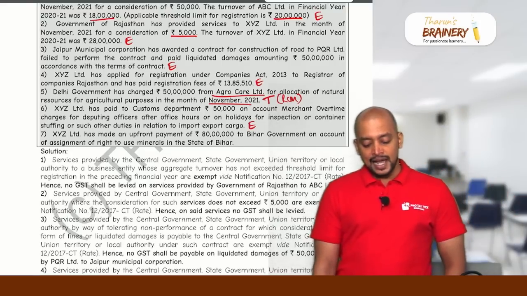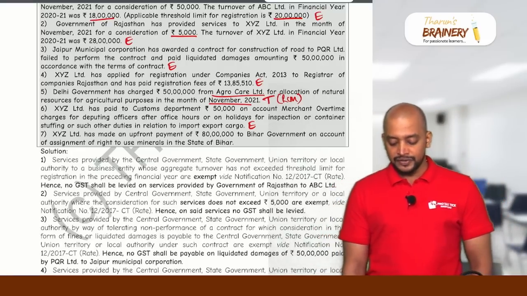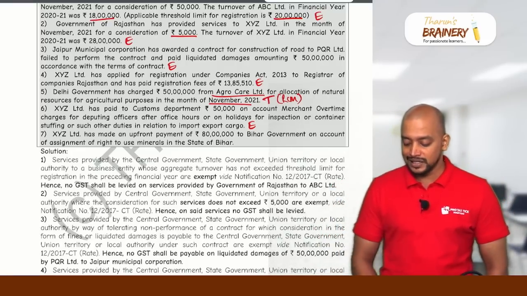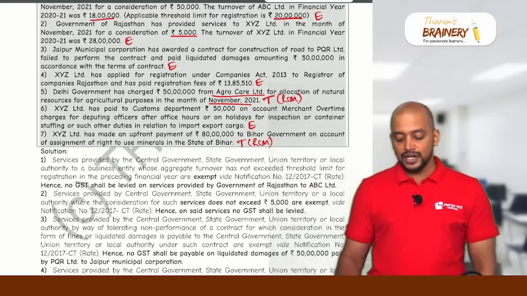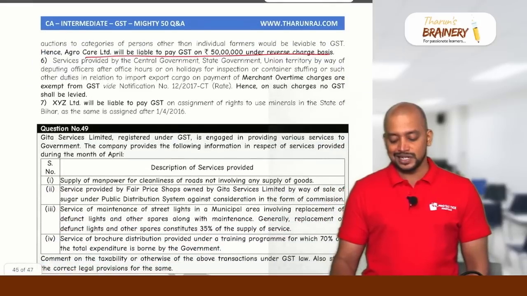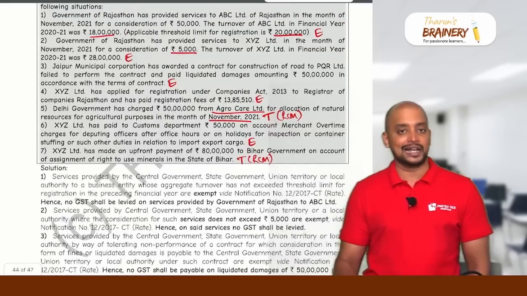XYZ Limited has made an upfront payment of 80 lakhs to Bihar government on account of assignment of right to use minerals in the state of Bihar. It will be taxable under RCM. Why? Because only if it is before 1/4/2016 it is exempted. So same is assigned after 1/4/2016, therefore it will be taxable.